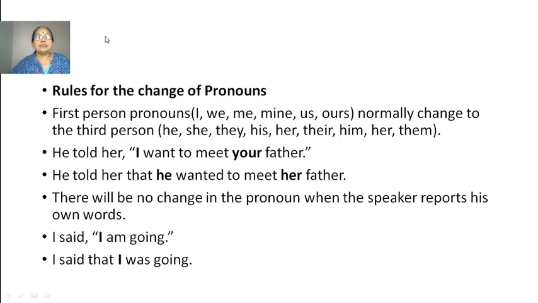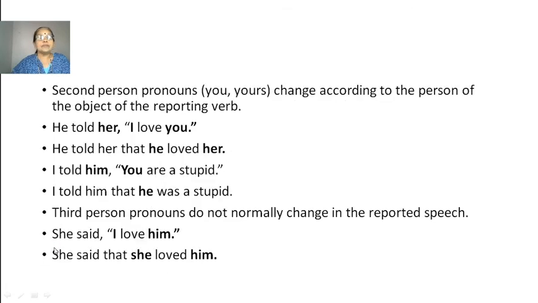First person pronouns. Okay. What are the first person pronouns? I, we, me, mine, us, ours. Normally change to the third person: he, she, they, his, her, their, him, her and them. He told her, "I want to meet your father." He told her that he wanted to meet her father. There will be no change in the pronoun when the speaker reports his own words. I said, "I was going." I said that I was going. Because here I am talking, I am saying, so there will be no change.